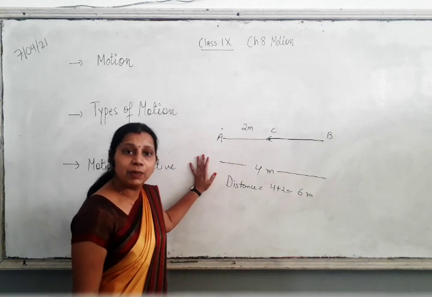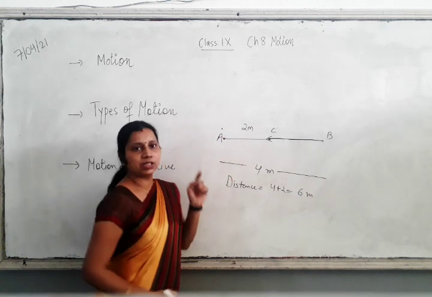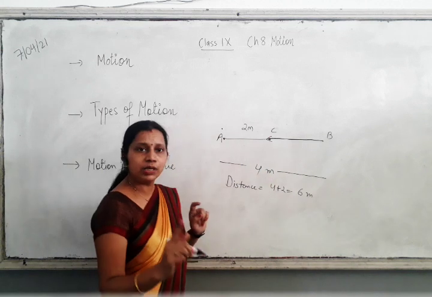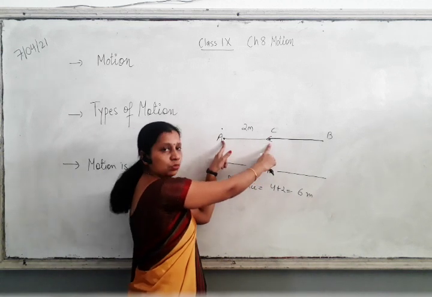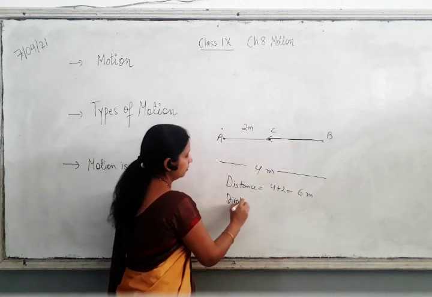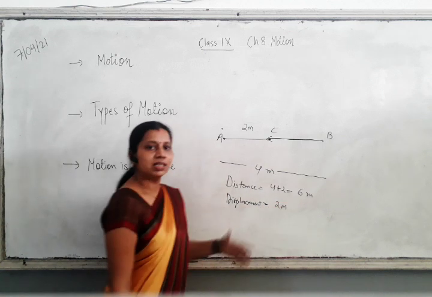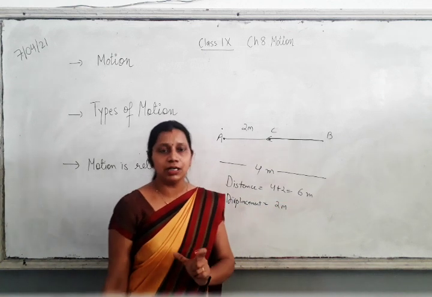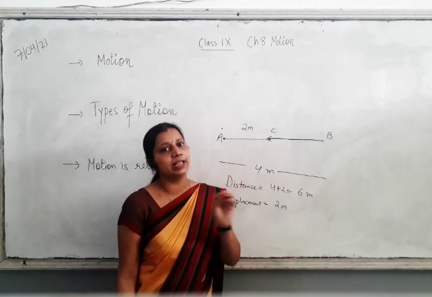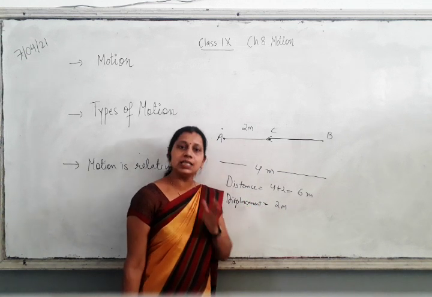To find the displacement, I know the initial position, the starting position, and I have to locate the end position, which is this middle position. The distance between these two is 2 meter. So displacement is 2 meter. The displacement is the shortest distance between initial and final position. The straight line between initial and final position gives you the displacement. This is also a length, so the standard unit is meter.